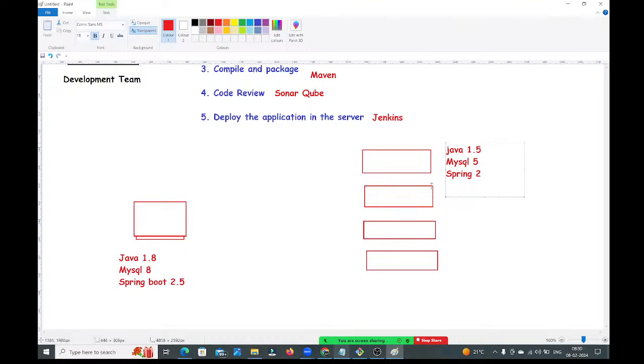These versions are not matching, guys. That's why that application is not working here. Whatever softwares the developer has used, whatever versions, whatever libraries, whatever binaries he has used, everything should be available in these machines also. Then only that application will run.